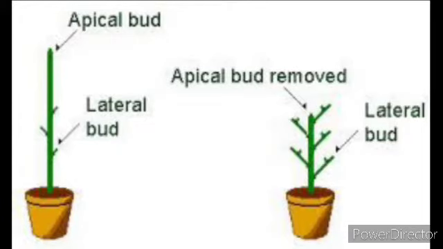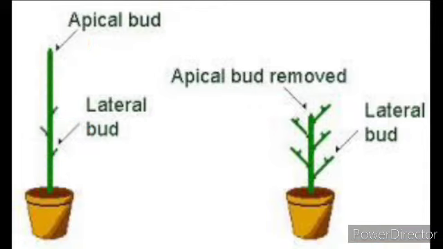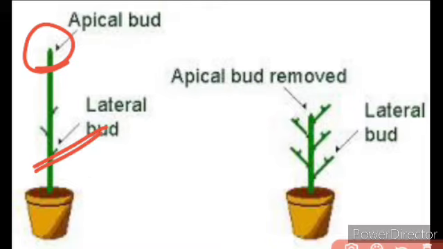The next one is apical dominance. Now what do you mean by apical dominance? The auxins produced by the apical bud suppress the growth of the lateral bud. Now here you can see that this is the apical bud, isn't it? So the auxins present at the apical bud suppress the growth of the lateral bud, that is, they inhibit the growth of the lateral bud. Now here in this picture you can see that the lateral bud elongates, isn't it?